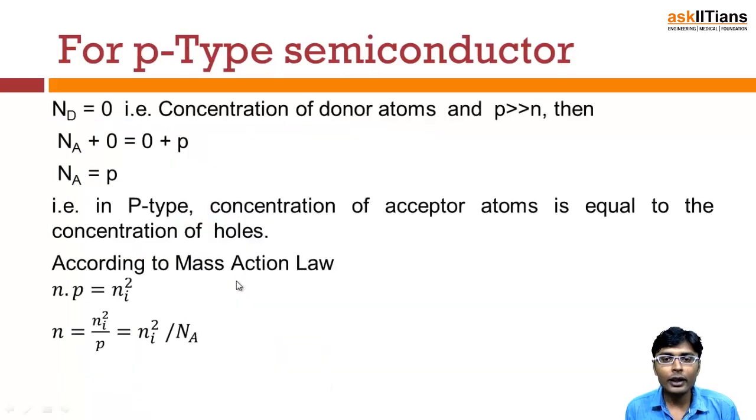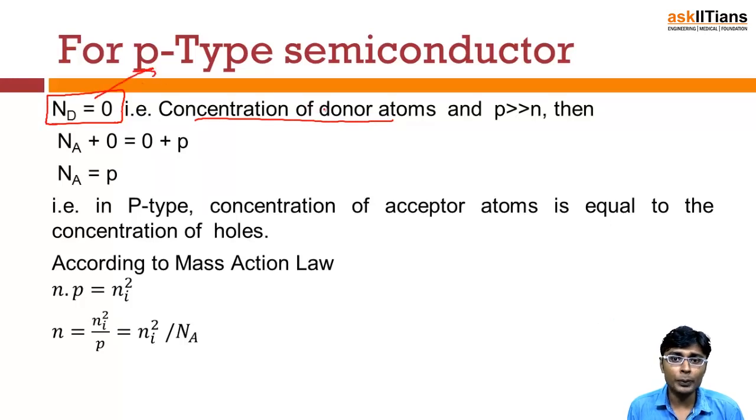Now let's see for the p-type semiconductor. We know that a p-type semiconductor basically has only acceptor type of impurities. So the concentration of donor atoms will be 0, that is Nd will be 0 for the case of p-type semiconductor. And we also know that in the case of p-type semiconductor, the majority charge carriers are holes. So the hole concentration is significantly higher than the concentration of electrons, that is p is much greater than n.